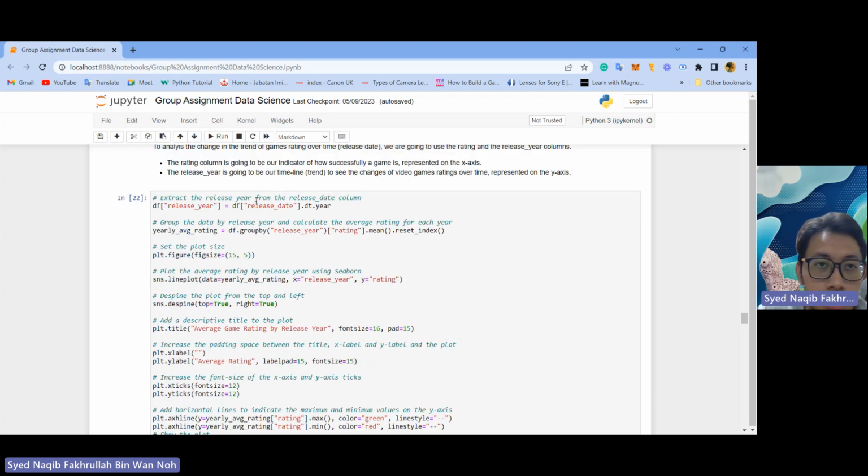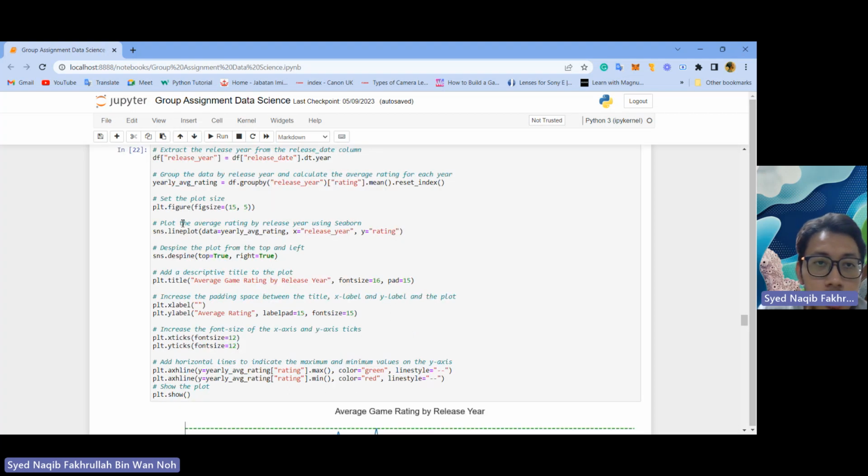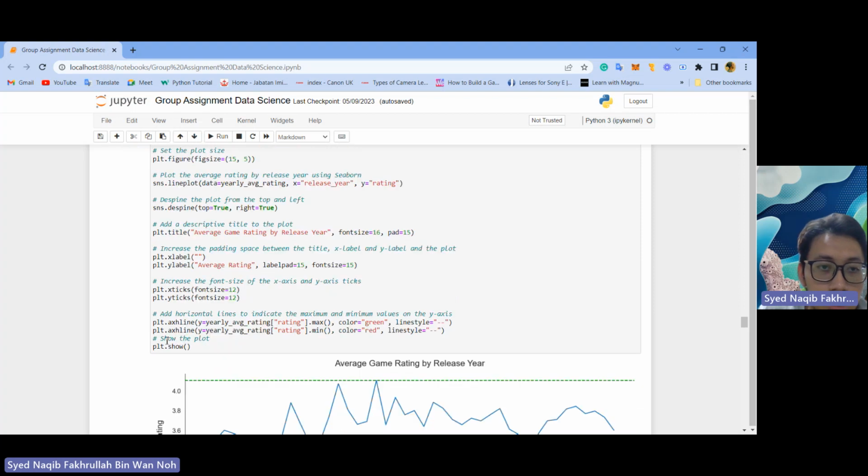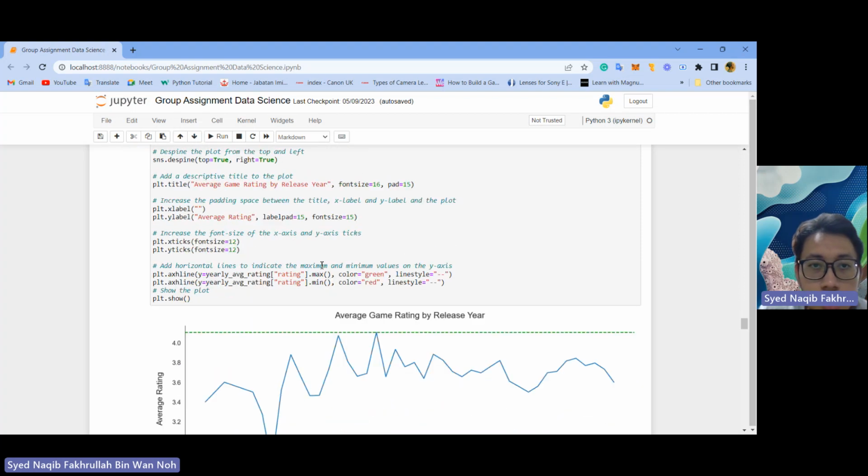So we need to extract release year, group the data by release year, set the plot size, plot the average, define the plot, add the description, plt.title, increase the padding space, increase the font size, add the horizontal lines, and indicate the maximum and minimum values on the y-axis, plt.axhline.